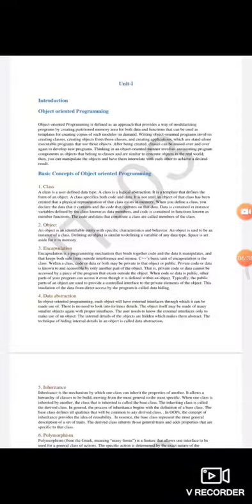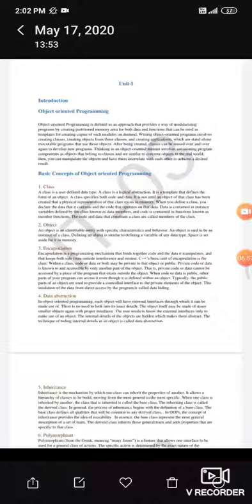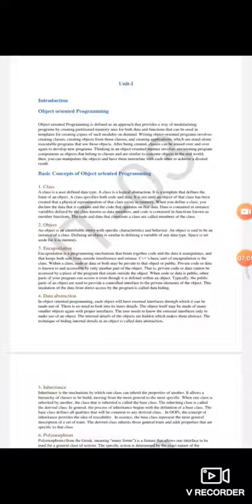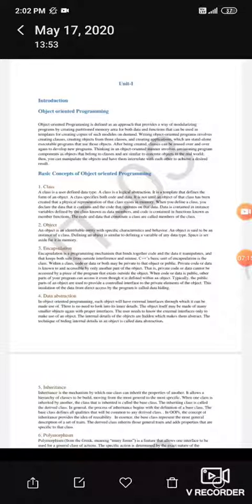So now when it comes to encapsulation, encapsulation is a programming mechanism that binds together code and data. It manipulates and keeps both safe from outside interference and use. Encapsulation, basically in rough words I can explain to you, means hiding the unnecessary data and only showing the data which is needed or useful for the end user. Hiding the unnecessary information. That is why it is written over here. It is a kind of programming mechanism that binds together the code and data it manipulates, and that keeps it safe from interference.